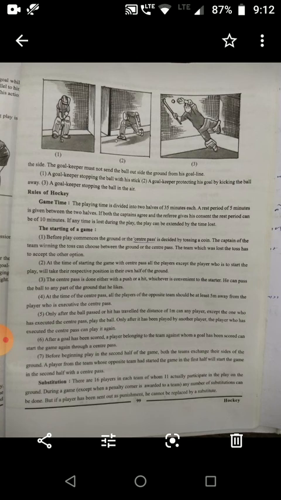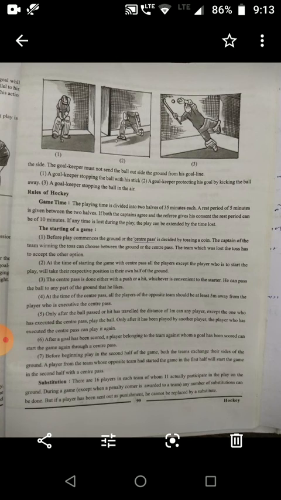Substitution: there are 16 players in each team. 11 are playing players and 5 are substitute players. Any number of substitutions can be done, but if a player has been sent out as punishment, he cannot be replaced by a substitute.